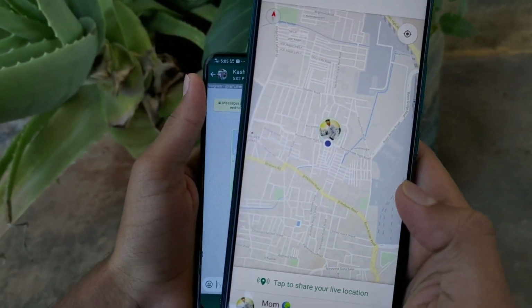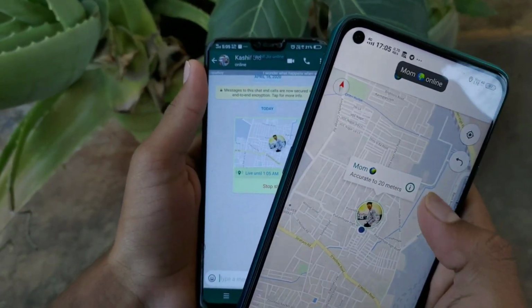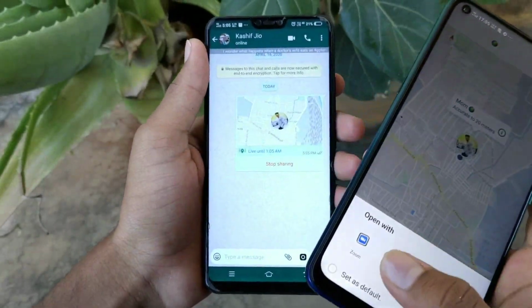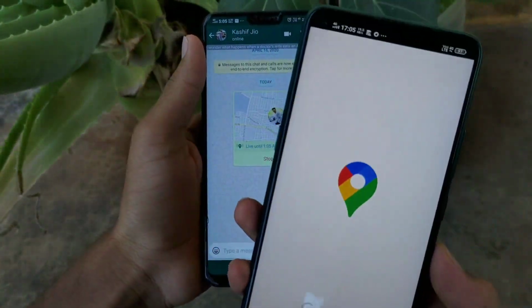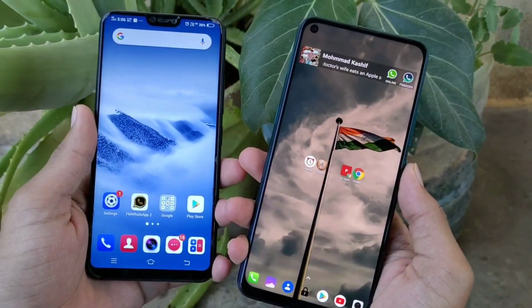If he doesn't want to share his location with you, then you won't be able to access his location. If this doesn't work for you, then I have 3 more methods to track his location, even without his will. So let's jump to the second method.